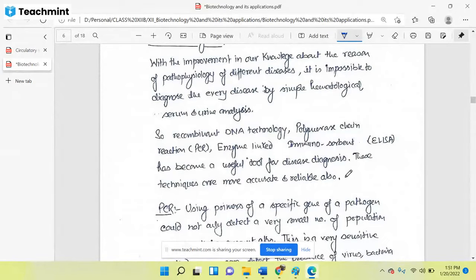By using PCR you can detect a single virus in your body also. That's why we are going through the RT-PCR test, because suppose I am not having any symptom of corona, but if I go through the RT-PCR or qPCR test, then if even a single virus is there in my body, it will be detected.